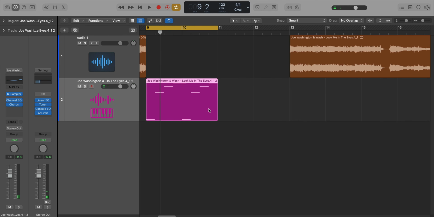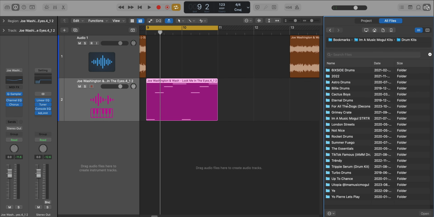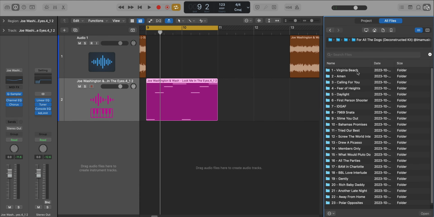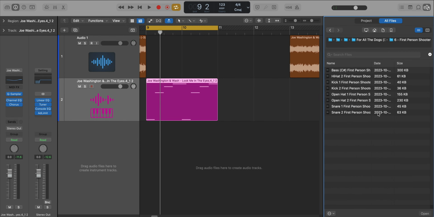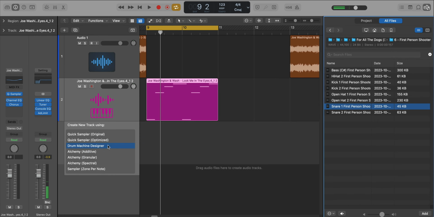Now, let's get to the drums. So for that, I'm going to go over to my drum kits. I just put out a deconstructed kit for All the Dogs album. Let's go over to the first person shooter. And let's start off, I guess, with the snare. Let's bring that in here to a drum machine designer.